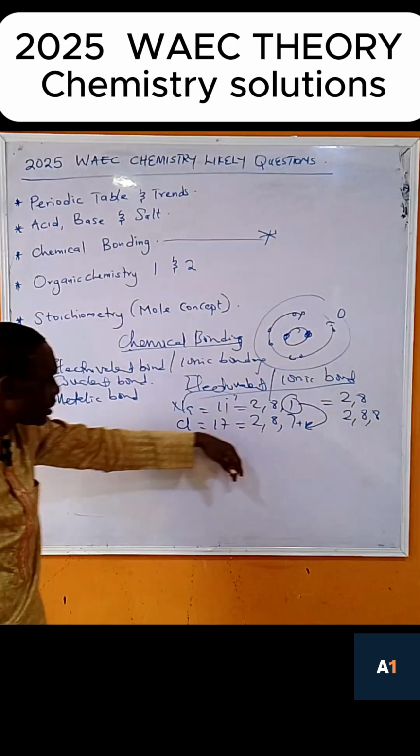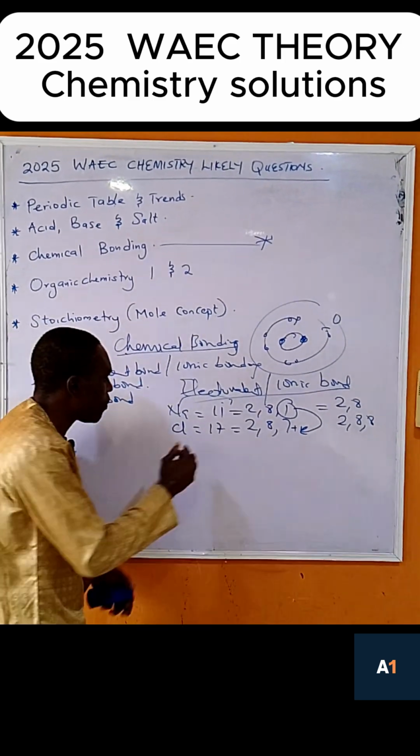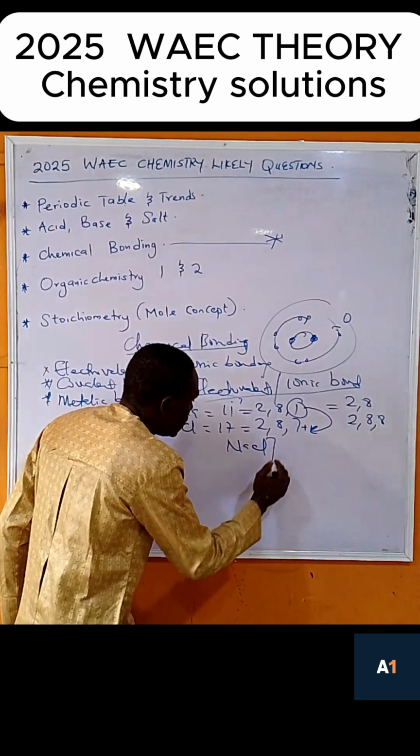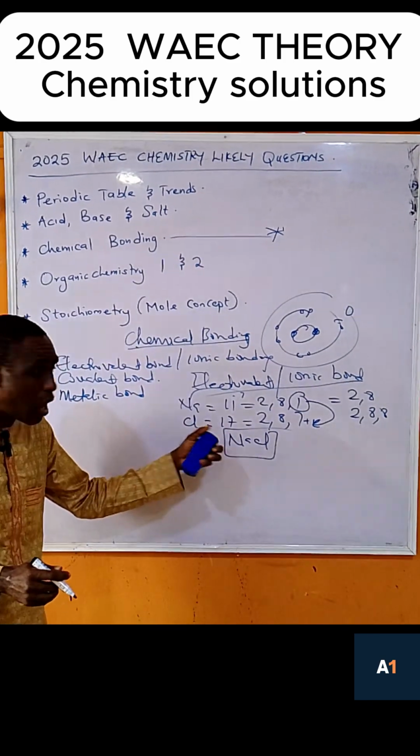If you have to explain why this one bonds, it will now have sodium chloride. This is the formula for sodium chloride. That is how it happens.